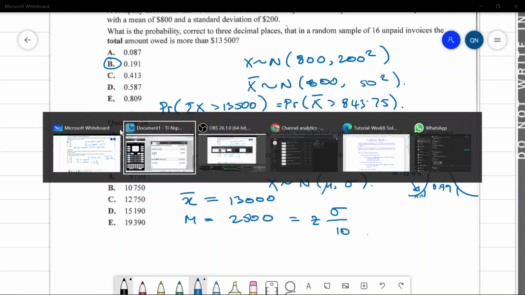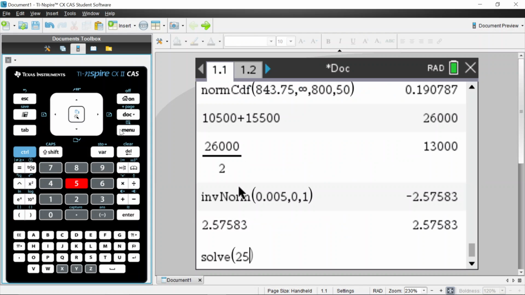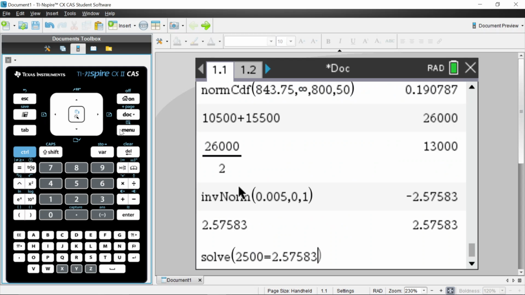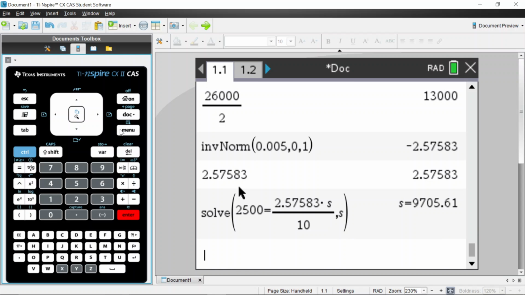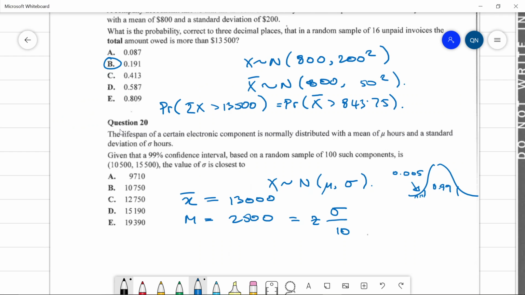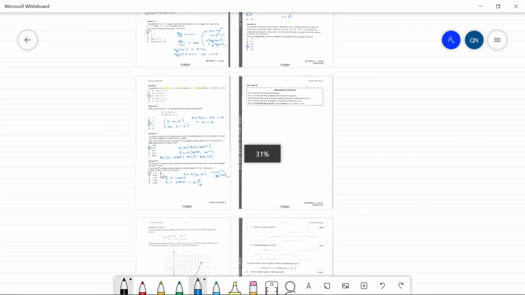So we're just going to solve 2500 is equal to this number, and then times sigma divided by 10, solve for sigma. 97, yeah, it's going to be A. Perfect. All right, so that's multiple choice there.